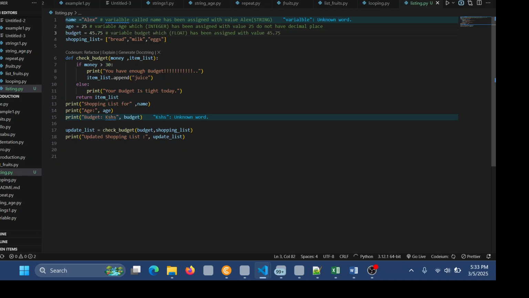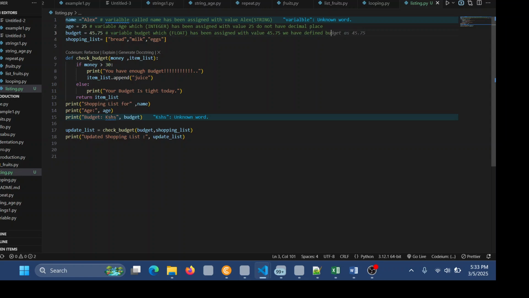But for this one, this is a variable budget, which is a float and has been assigned a value of 45.75 shillings. This is the money that you have. So we have defined that variable. Which is the name of the variable?